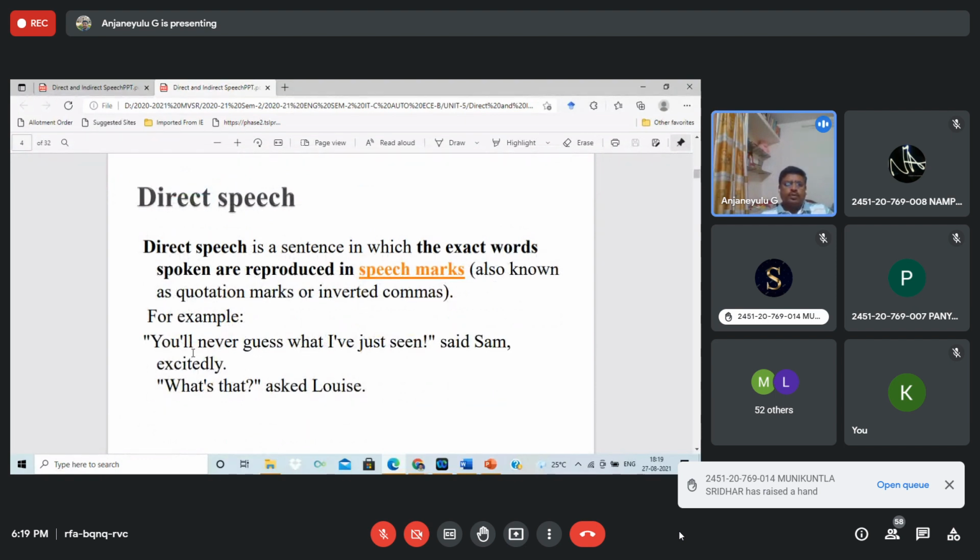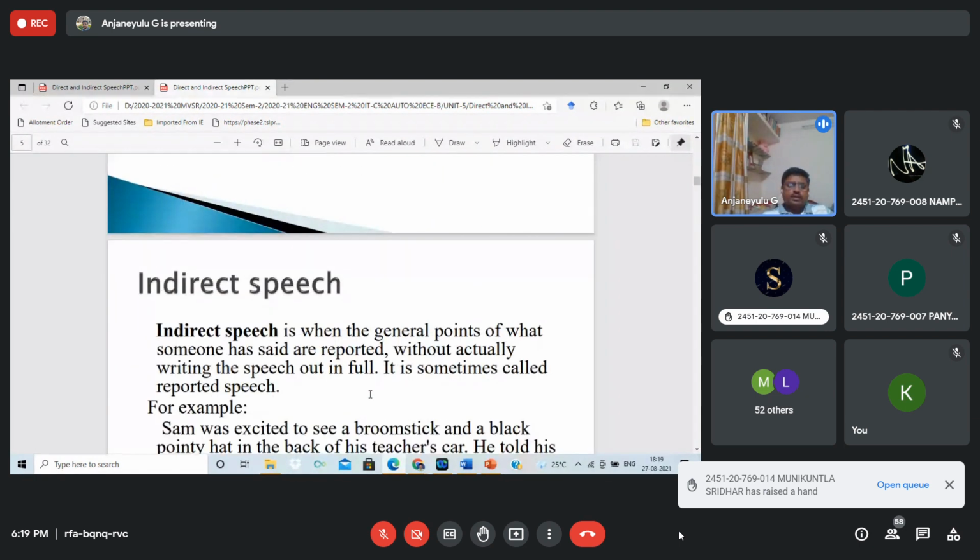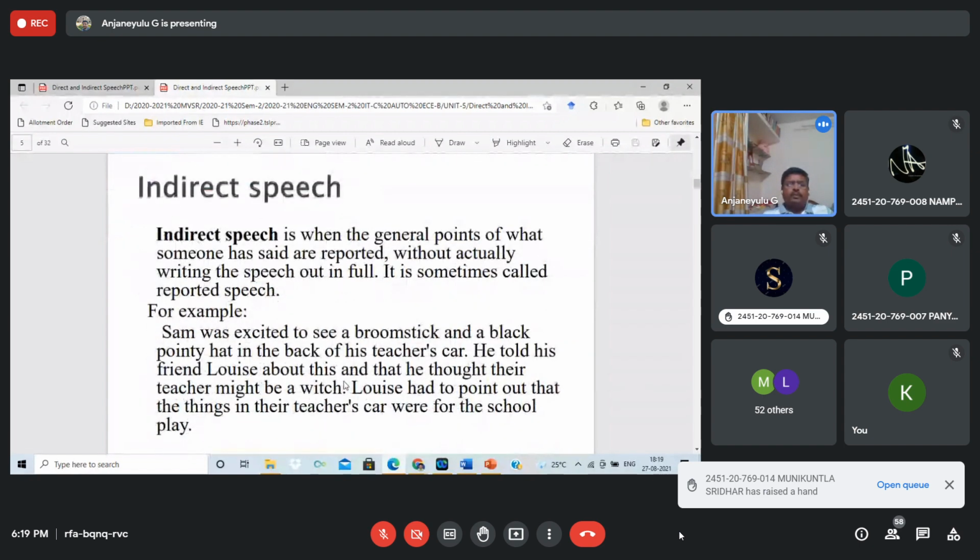For example, "You will never guess what I have just seen," said Sam excitedly. "What's that?" asked Loisy. So this is what some expressions look like. That is direct speech. But indirect speech is when the general points of what someone has said are reported. See, direct is what he said as it is. In indirect speech, you are going to say about the person what he said, in the same context.